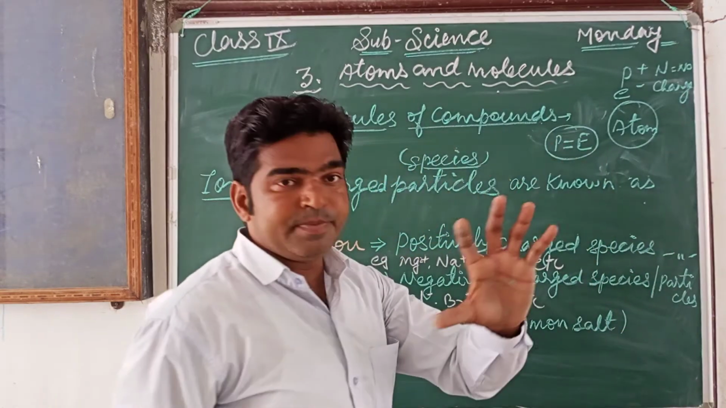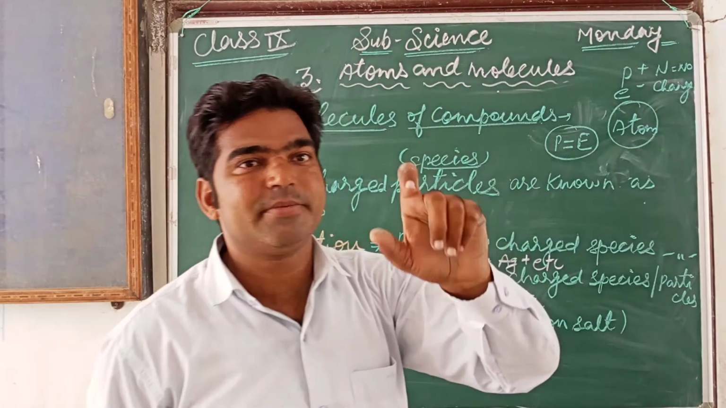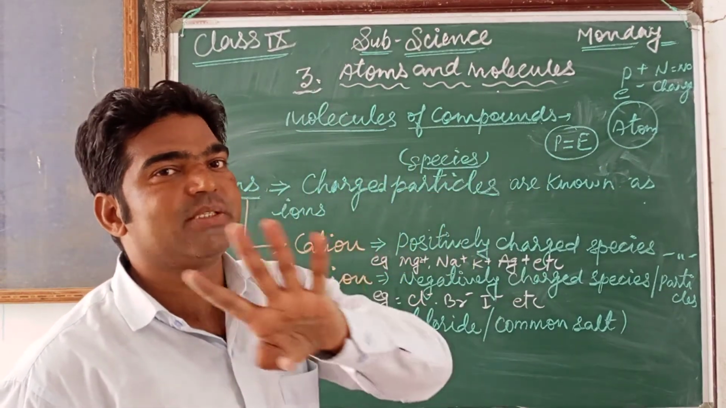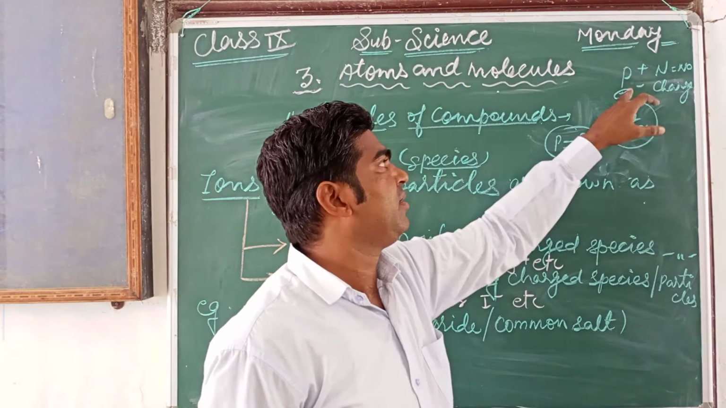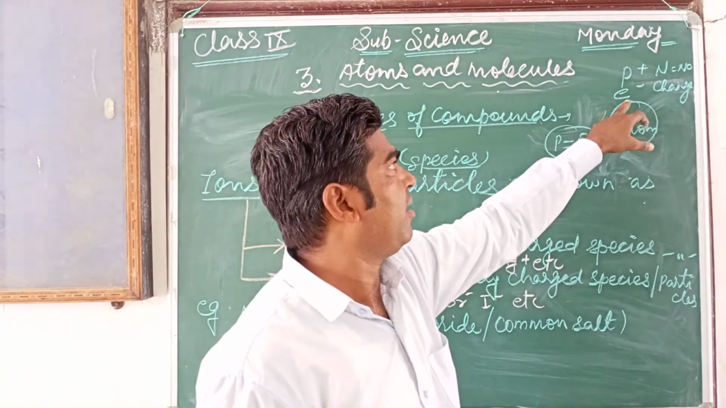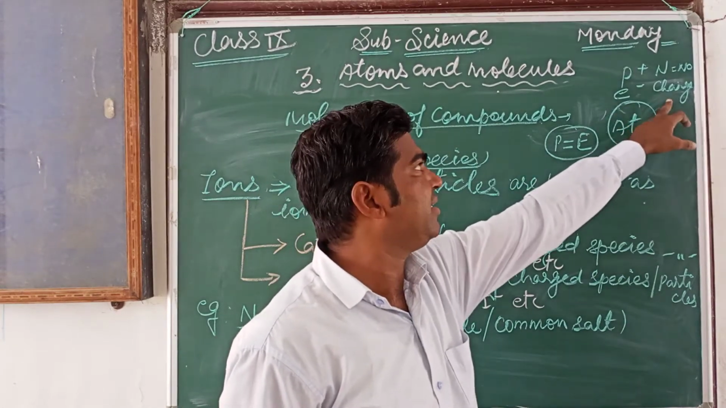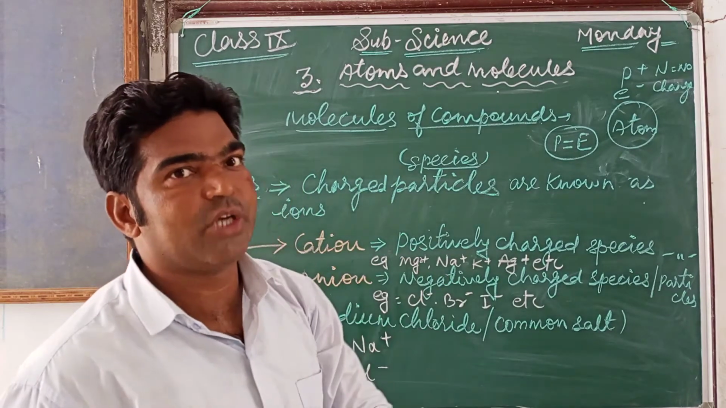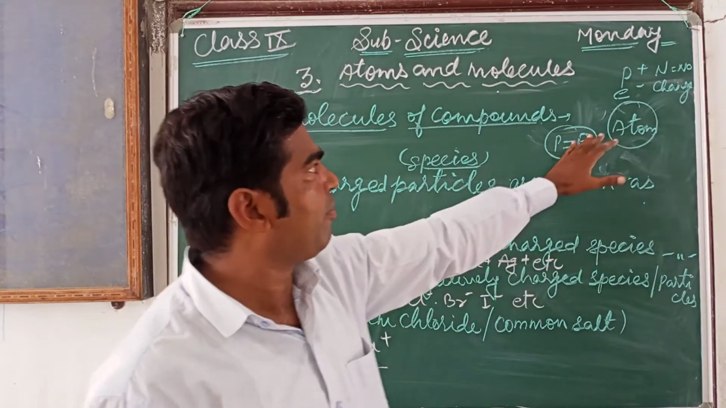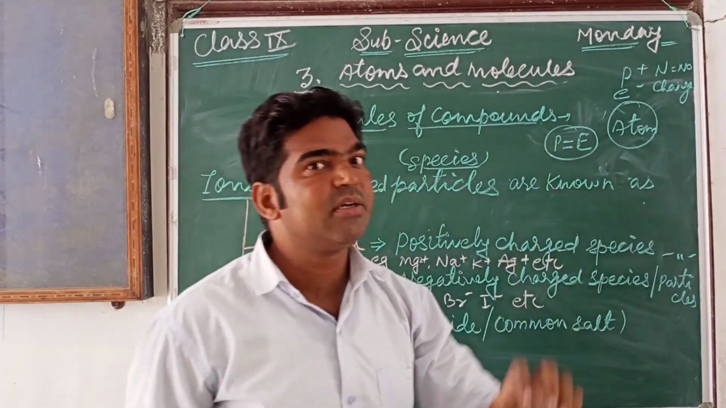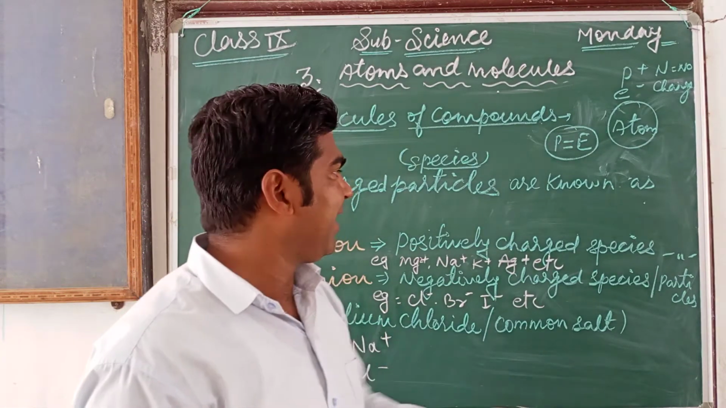So these are the three particles found in atoms. Generally an atom consists of three subatomic particles: proton, positively charged, represented by P; electron, negative charge, represented by E; and neutron, which has no charge. So overall this atom is electrically neutral, because the number of positive charges is equal to the number of negative charges. So the effects of positive and negative cancel overall.